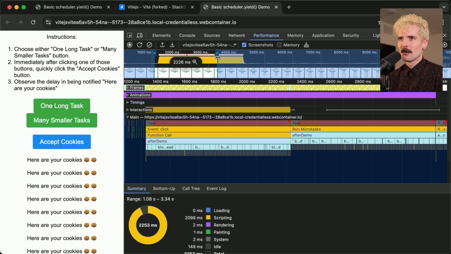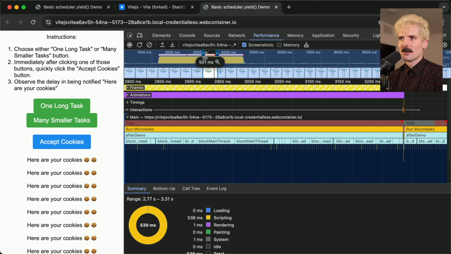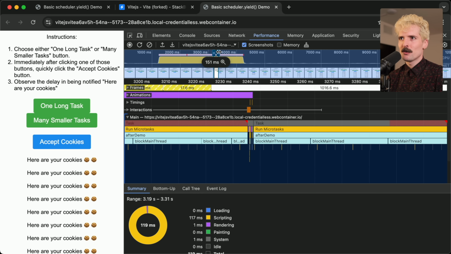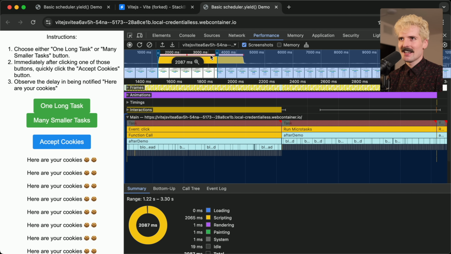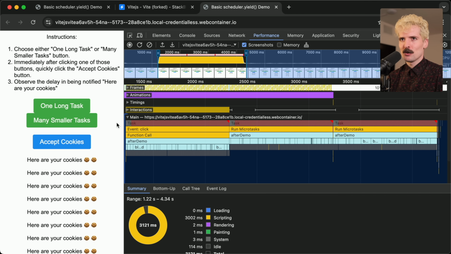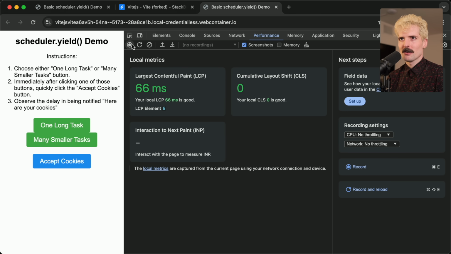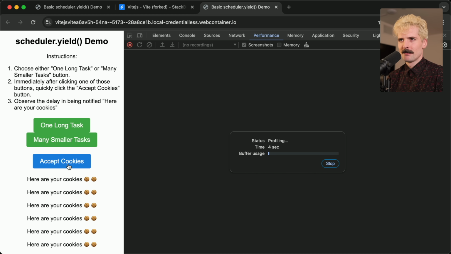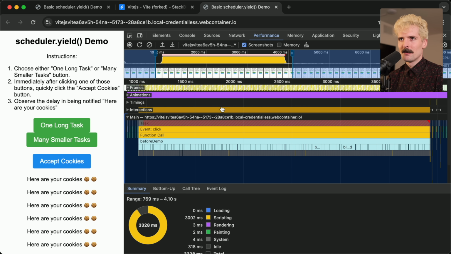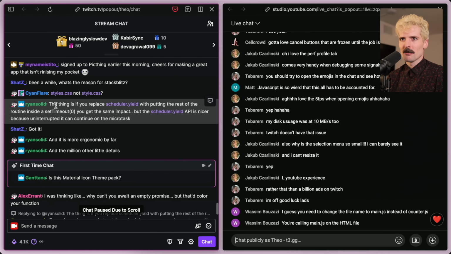If I zoom in to one of those, see main thread blocking, but if we get in between here and get really close, these tiny little updates, the paints from the clicks, can all happen between the microtask. And that's the key, is now we could sneak those in between, where previously, if I re-record this with one long task and click a whole bunch, nothing is able to happen. And if we stop and look now, you'll see this long task went, and then at the end, all the updates could happen afterwards.